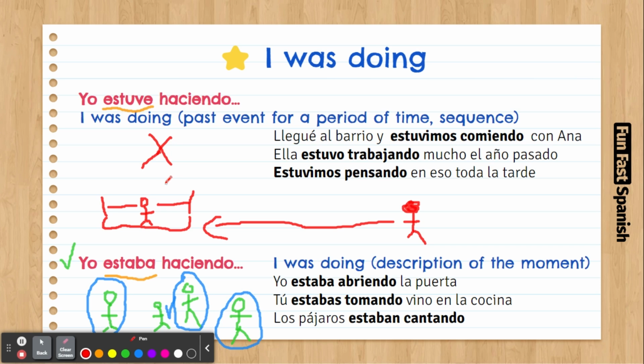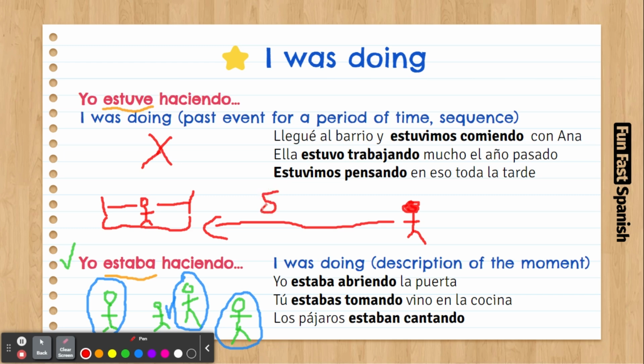So it's like when you say I was doing this for 3 months. Like 5 years ago, I was designing an airplane, and I was designing the airplane for like a year. So it took me 1 year to design the airplane. I was designing the airplane like 5 years ago.